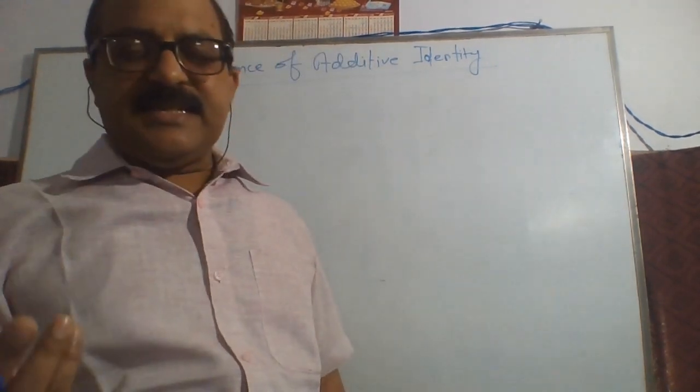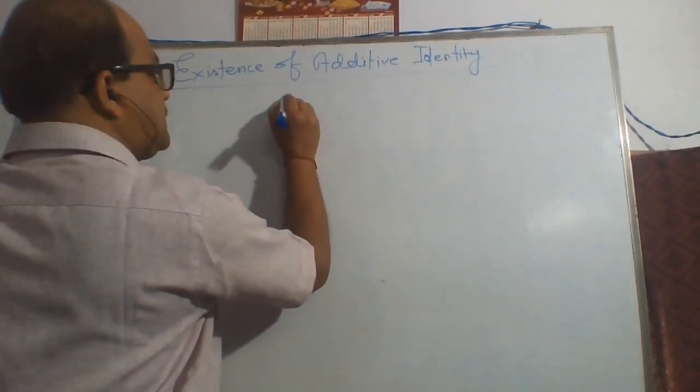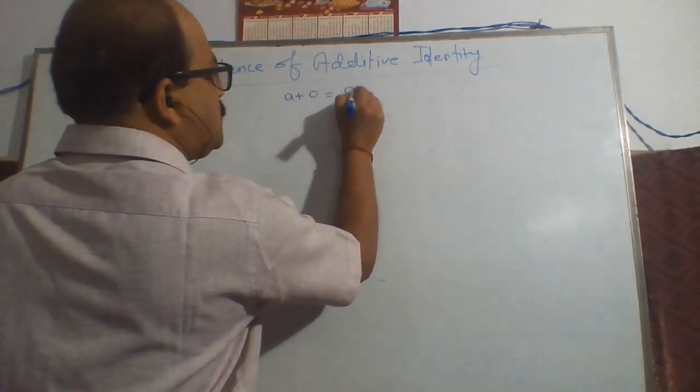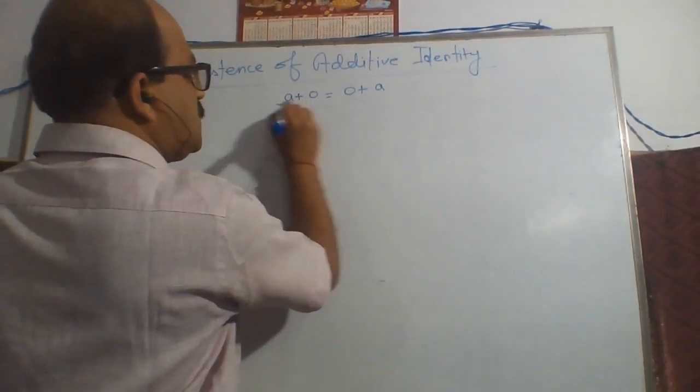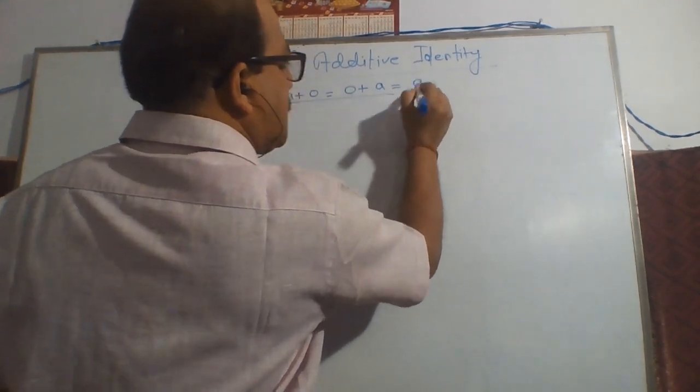For any integer a, we have a plus 0 is equal to 0 plus a. So the value is always a.